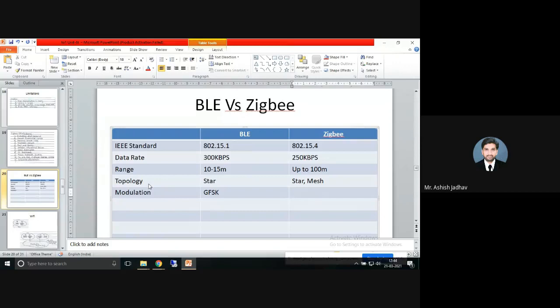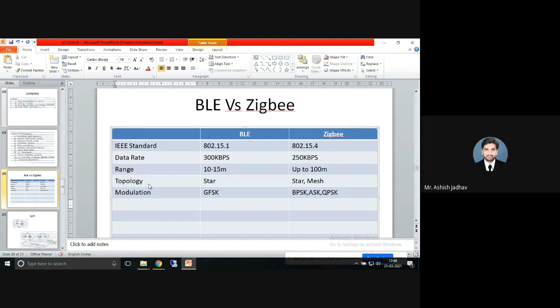Whereas in ZigBee, the modulation technique used is BPSK, correct. Then ASK and QPSK. BPSK is binary phase shift keying, ASK is amplitude shift keying, and QPSK is quadrature phase shift keying. So this is in terms of modulation.